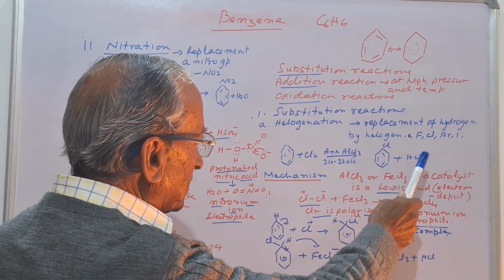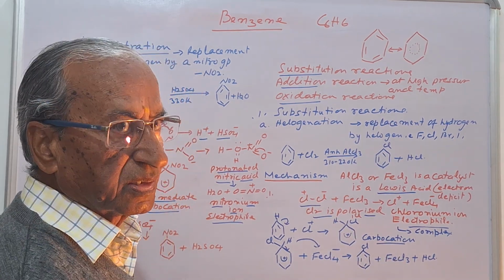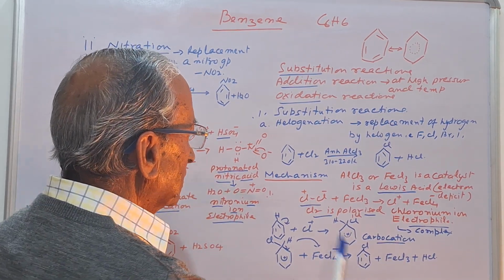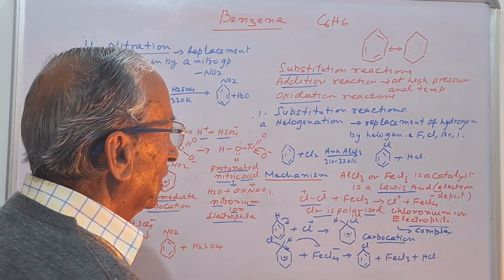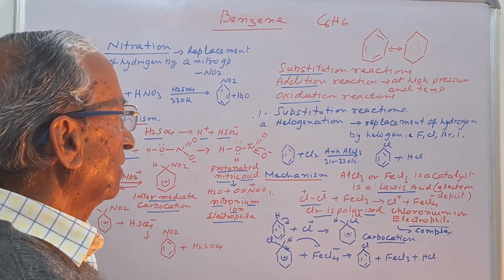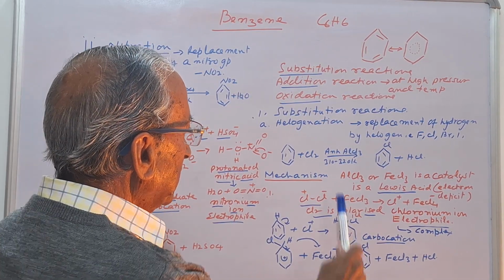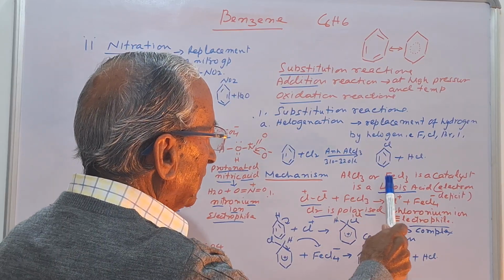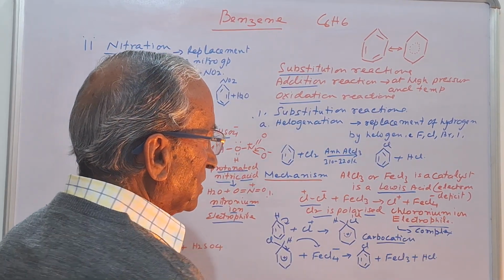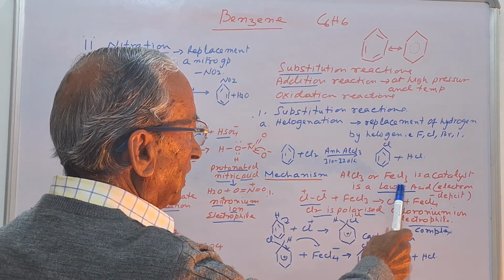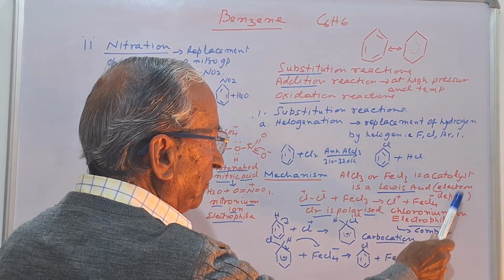But actually, it seems to be a simple reaction, but it is not a simple reaction. So, what is the mechanism for this reaction? How is this chlorobenzene formed? First, this aluminum chloride or ferric chloride, which acts as a catalyst, is a Lewis acid, meaning electron deficient.